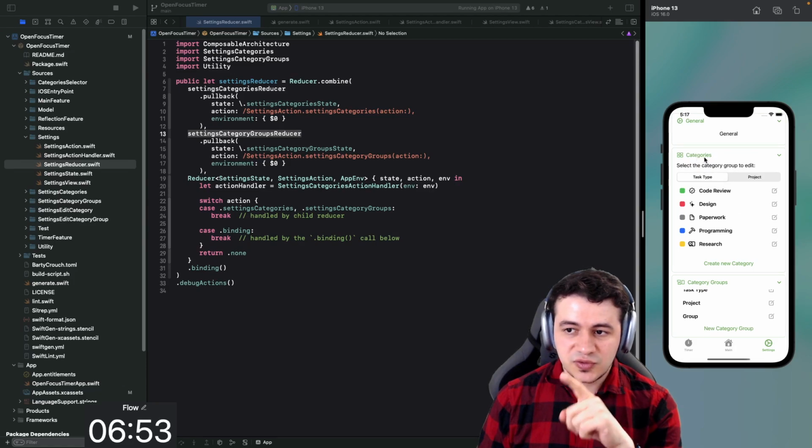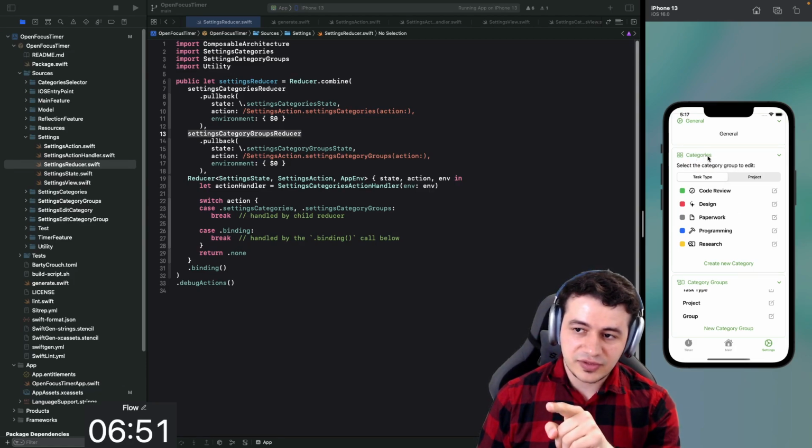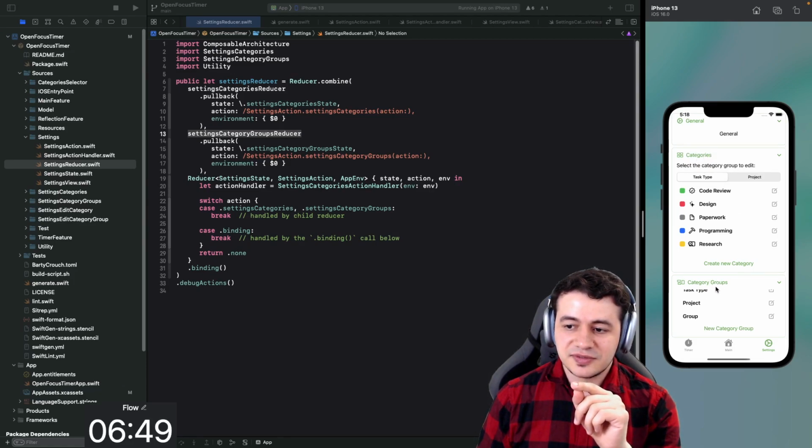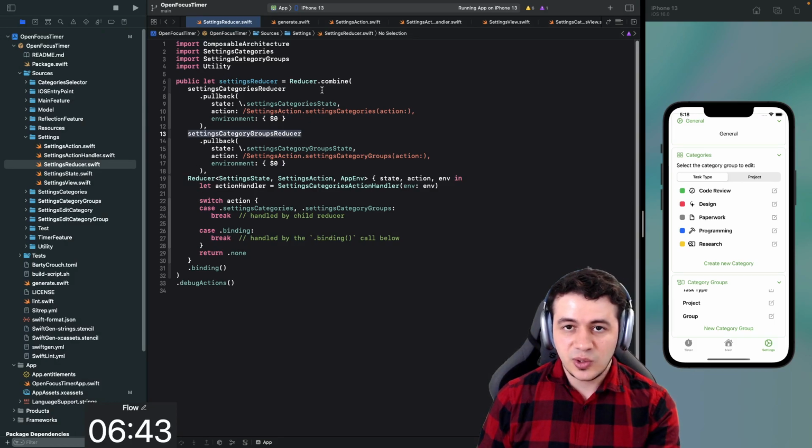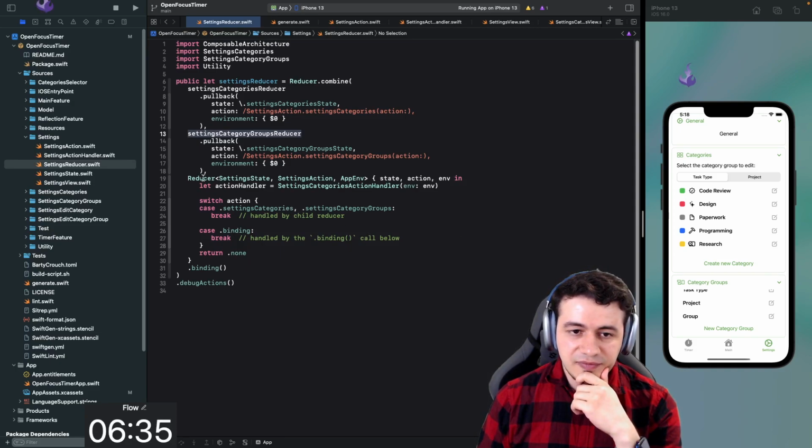And what I want to do is change the state of the categories when the state of category groups changes. The cool thing about the TCA architecture is that because we are gluing the code like this, you can see that in the reducer of the settings, which is the whole thing here, I'm getting the actions that are sent from anything that's shown below inside of here. So I'm getting also the settings category actions and the settings category groups actions.